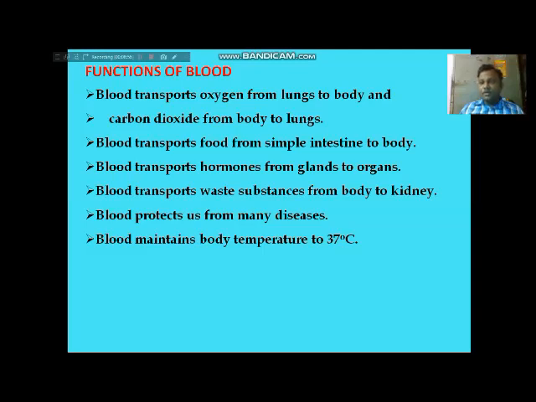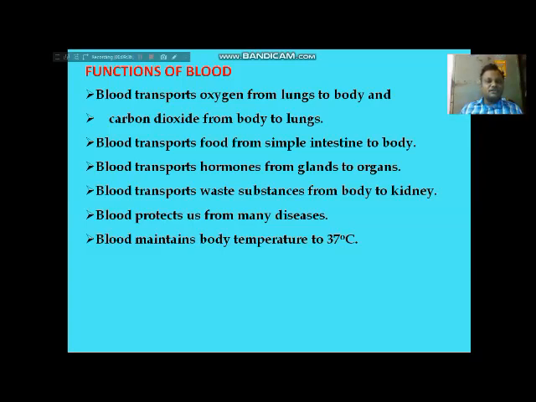And you know our body has different types of glands. Our brain contains a master gland, the pituitary gland. It secretes some hormones. Those secretions are transported to the different parts, again by blood. So blood is the carrier of hormones, and blood also transports the various types of waste produced by our body to the excretory organ called the kidneys.